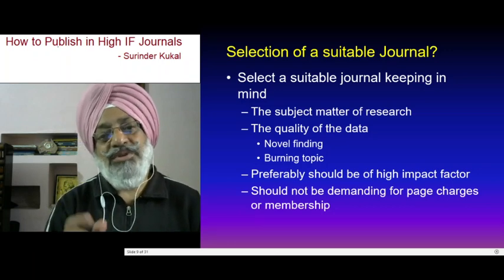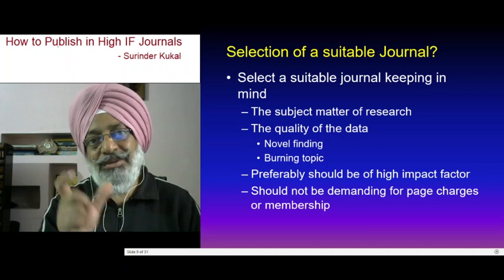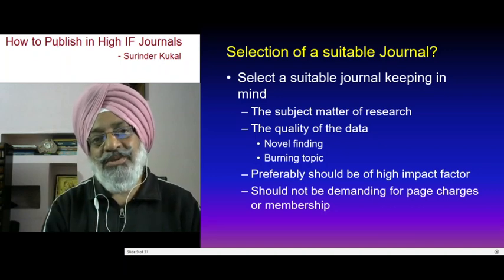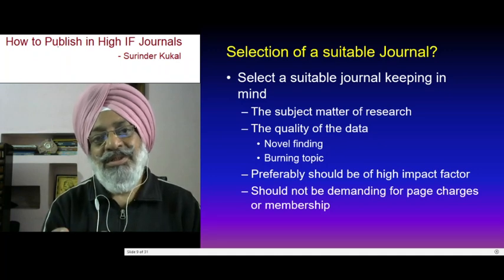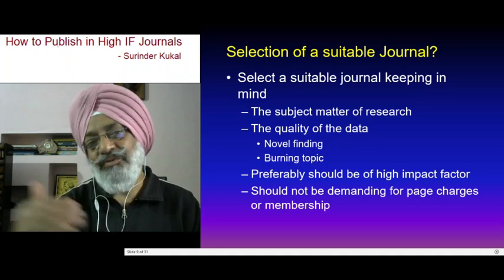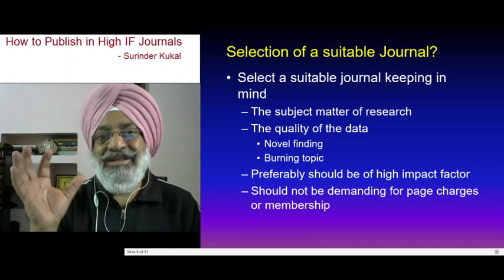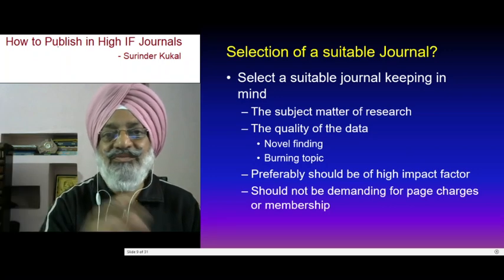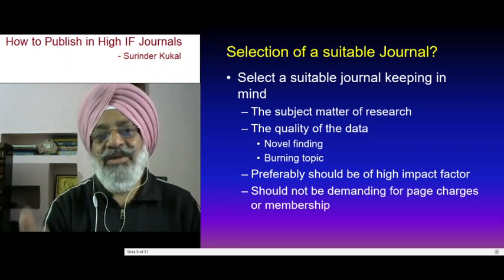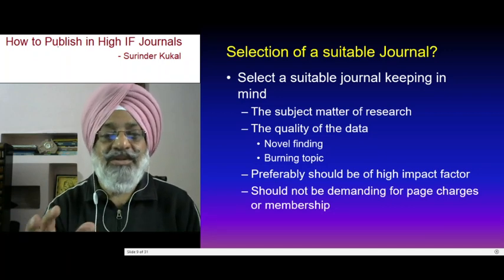Then of course, you select the journal based on the contents of your manuscript, the novelty of the ideas in it, and of course you will go for a high impact factor journal. But again, what impact factor you want, 8, 9, 7, 6, 4, 5, 3, will depend upon the novelty of the idea in your manuscript.